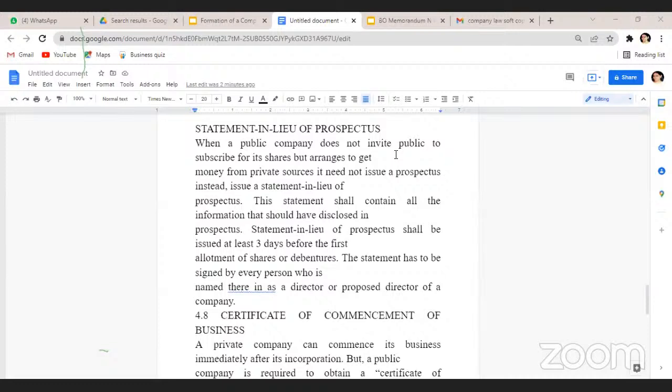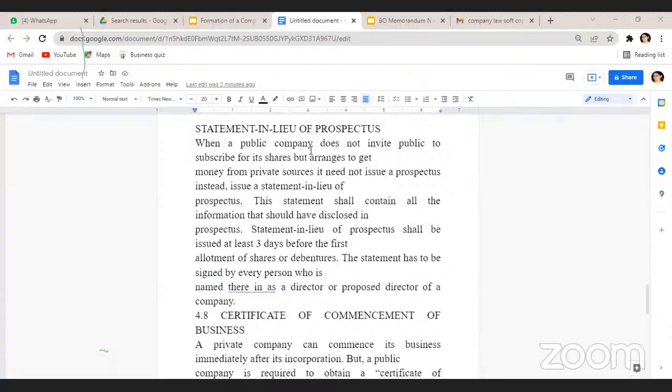That heading itself means a statement in the place of prospectus. This statement also contains all the information that has to be disclosed in the prospectus.